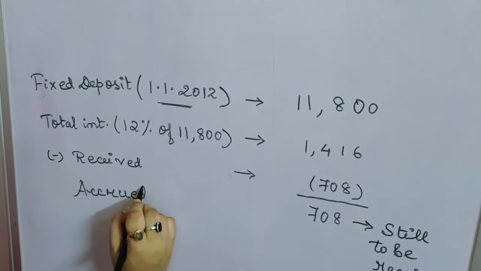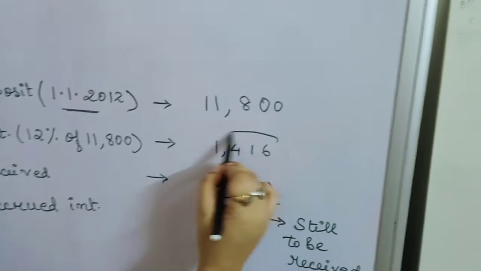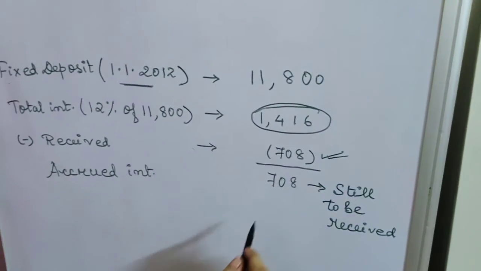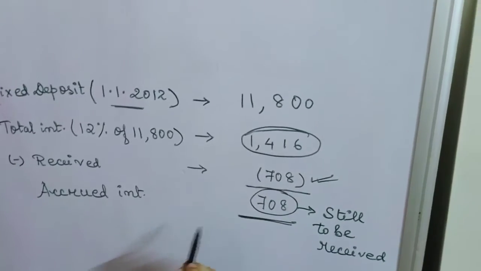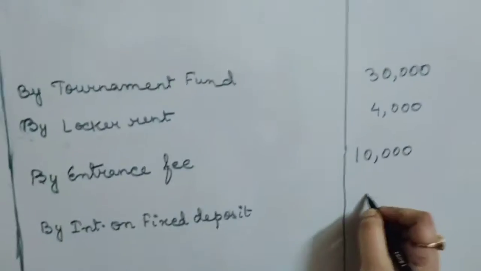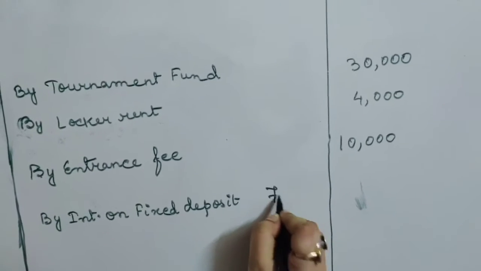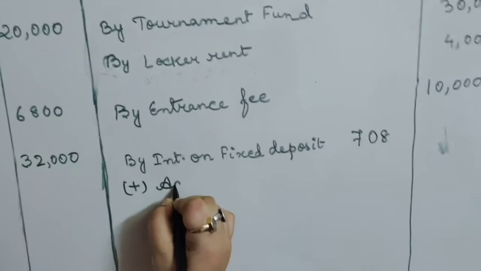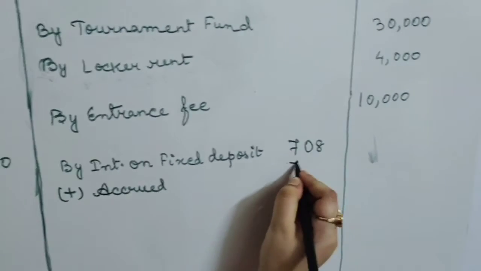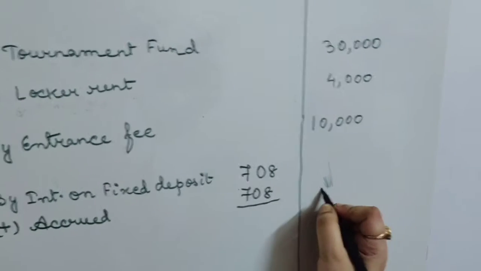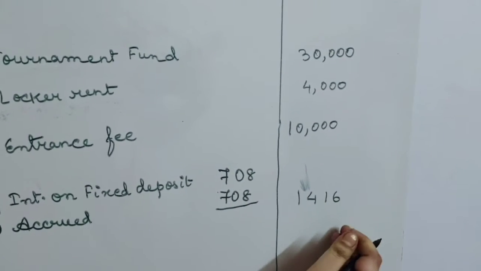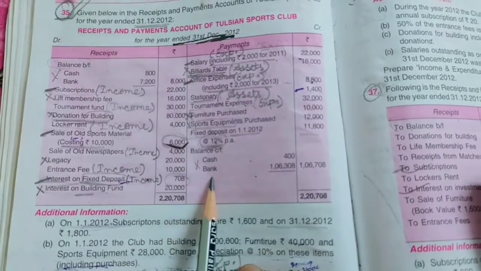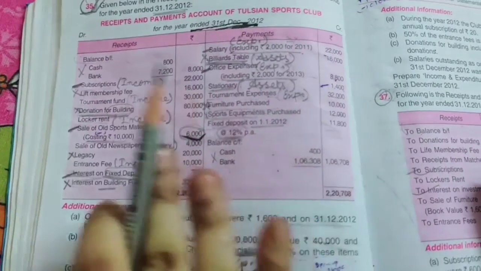So we will write here accrued interest, which means that your total interest was 1,416. Out of that you have received 708, and 708 is still to be received, which is called accrued interest. So what is the total here? It becomes 1,416. Now see, balance carry forward of cash and bank balance will not come. So here we are done with receipts and payment side.